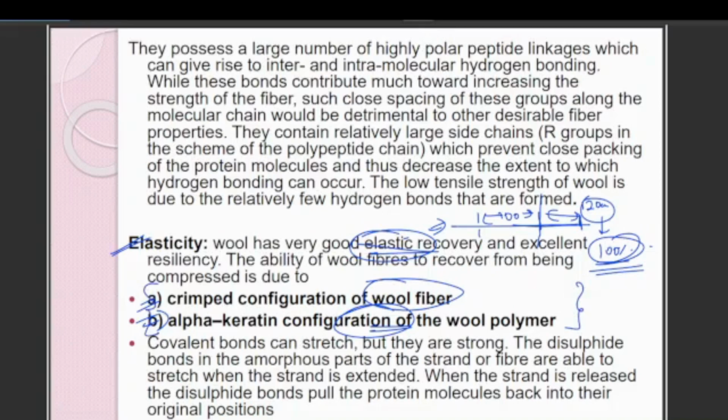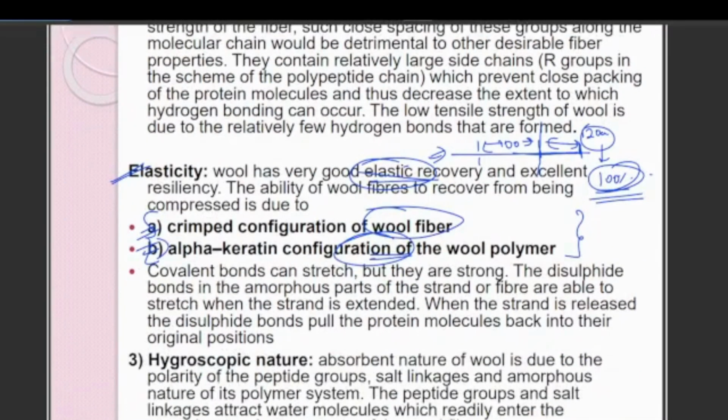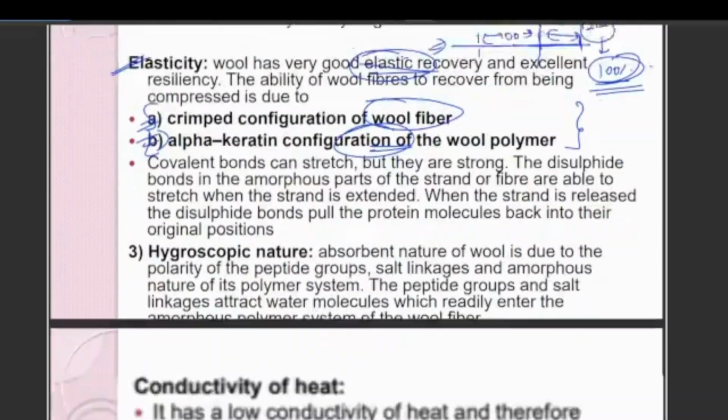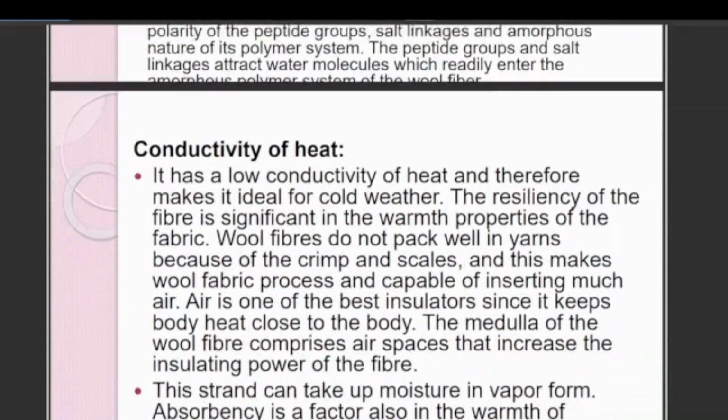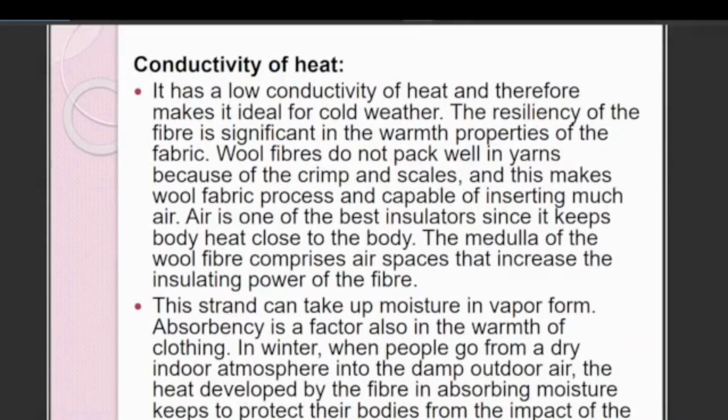There are two reasons why the elasticity of the wool is considered to be high. And in case of hygroscopic, it means they absorb water, and also it has low conductivity of heat. Low conductivity of heat, therefore it is ideal for cold weather. It means it has warmth properties.